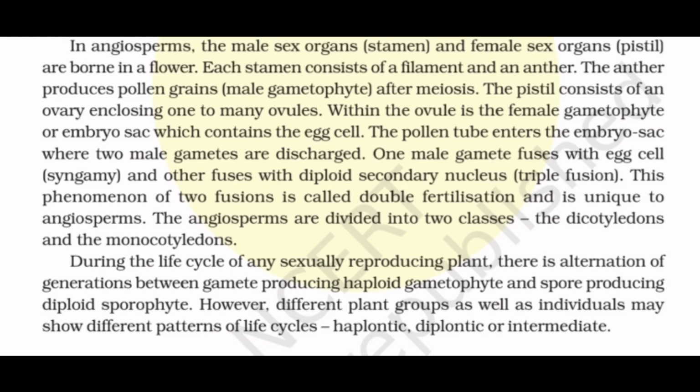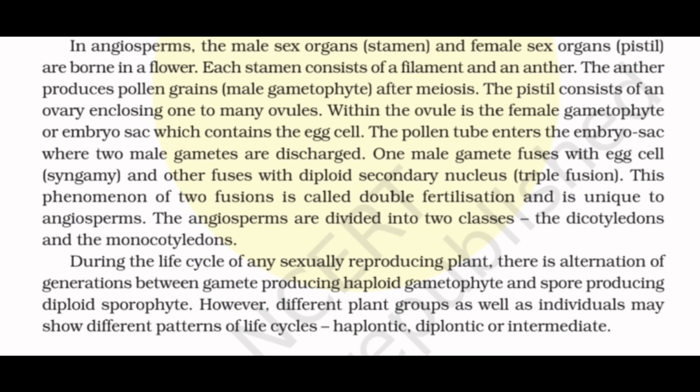In angiosperms, the male sex organ stamen and the female sex organ pistil are borne in a flower. Each stamen consists of a filament and an anther. The anther produces pollen grains, the male gametophyte, after meiosis. The pistil consists of an ovary enclosing one to many ovules. Within the ovule is a female gametophyte or embryo sac which contains the egg cell.